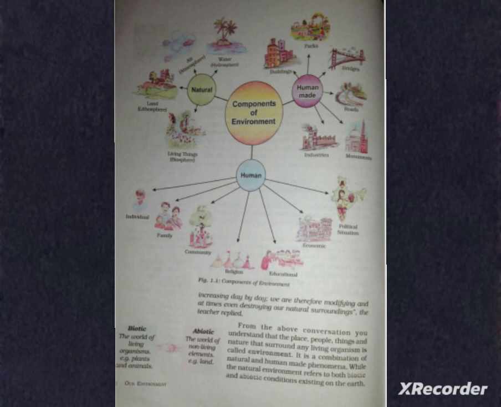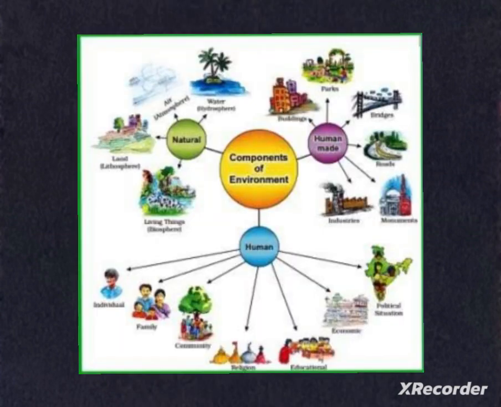So now let's know what are the components of the environment. The components of the environment include natural components and human made components. Natural components are air, that is atmosphere, water, that is hydrosphere, land, that is lithosphere, and living organisms, that is biosphere. Human made components are buildings, parks, bridges, roads, monuments, and so on. This can also be explained as biotic and abiotic elements. Biotic elements include living organisms, that is, plants and animals, and abiotic elements include non living elements like land.